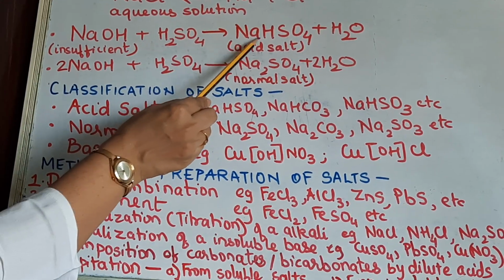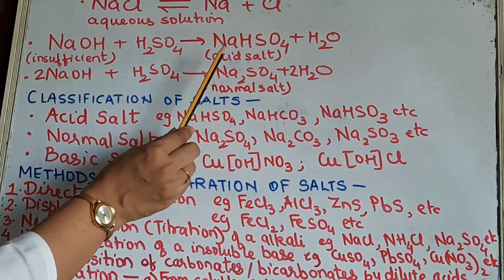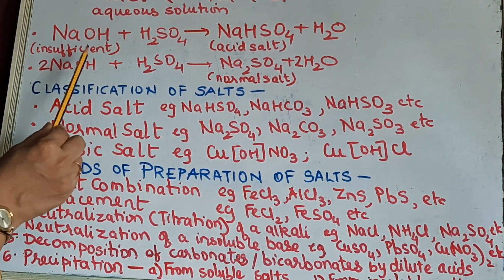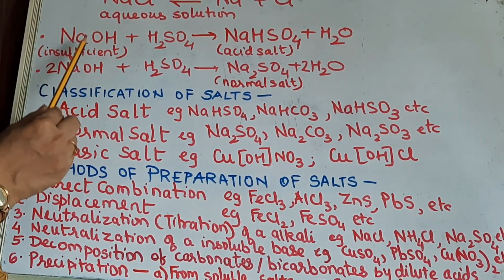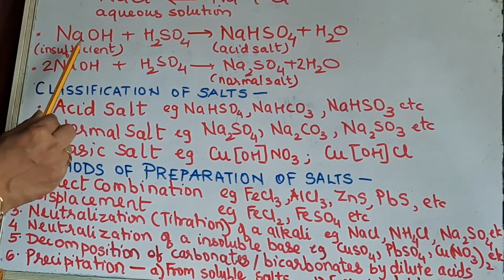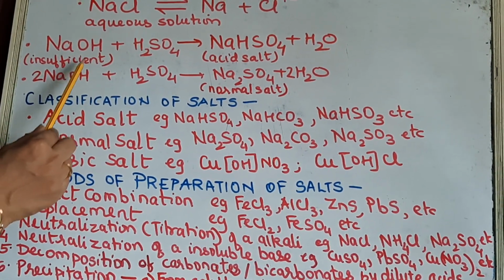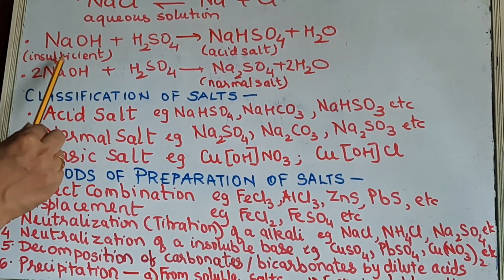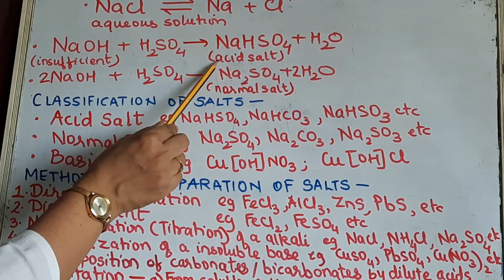And so this sodium bisulfate becomes an acid salt, which is formed by partial replacement. Then how is it formed? When you are taking the alkali, this sodium hydroxide, if you remember, is an alkali, means a soluble base. You are taking sodium hydroxide in an insufficient quantity. When you use the soluble alkali in an insufficient quantity, that time you are getting an acid salt.